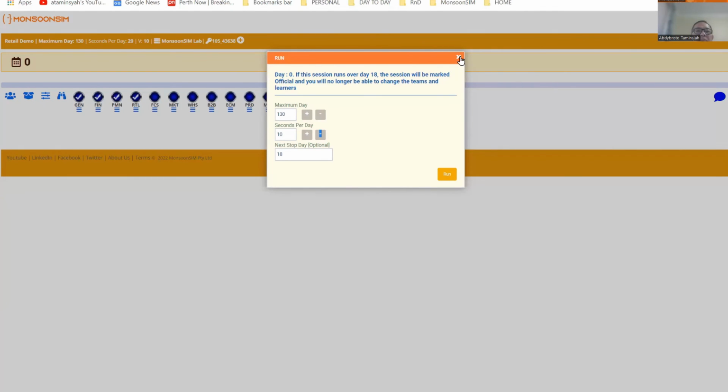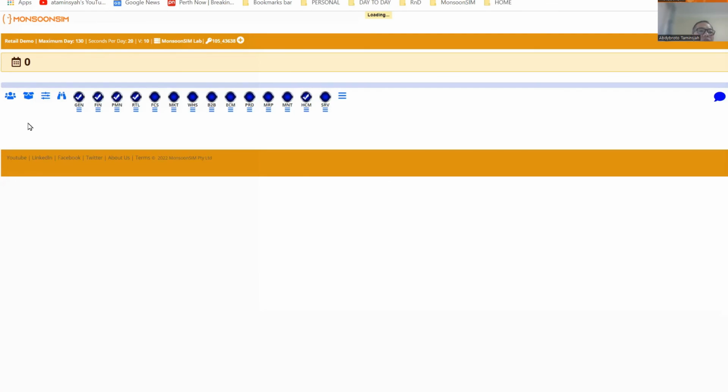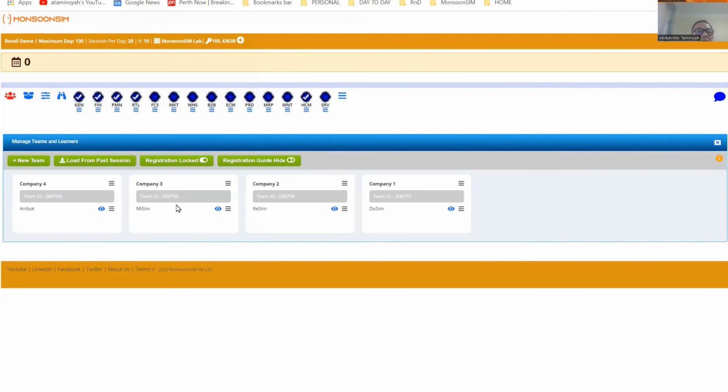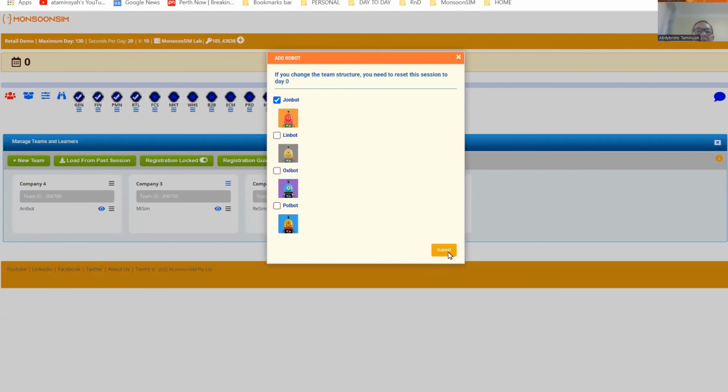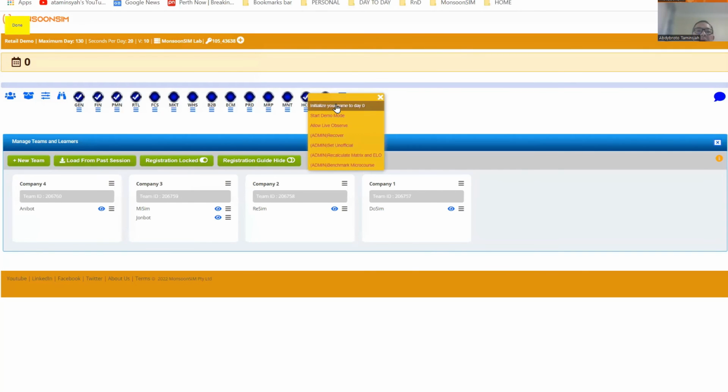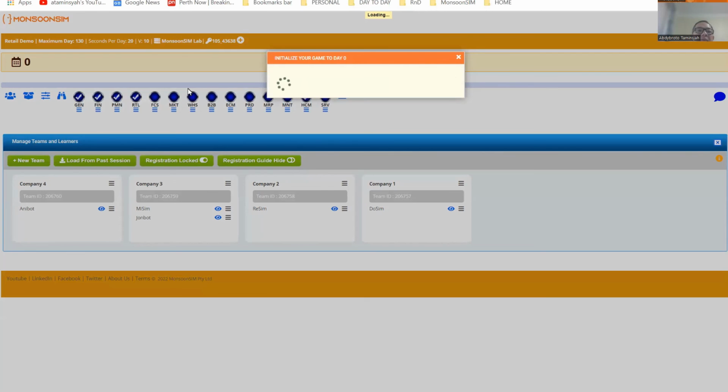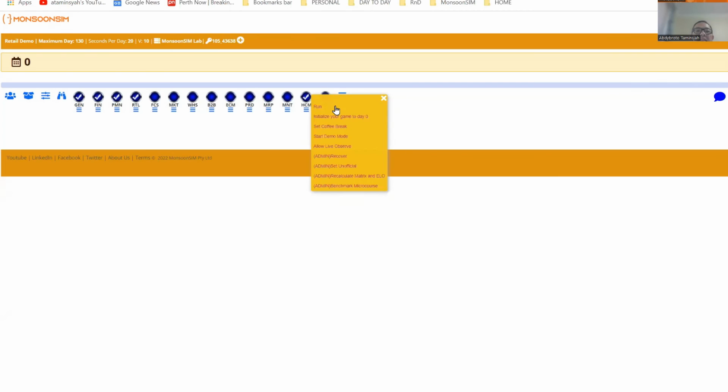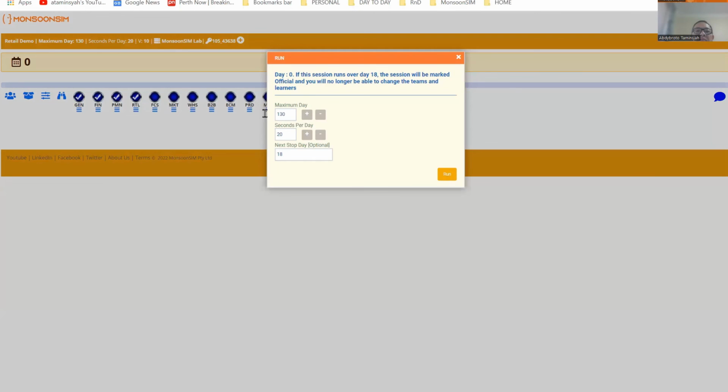I'm going to make it a bit faster just to show you what happened. In fact, I'm going to add another robot here. So there's two robots competing. So there's any bot here. I'm going to put a robot here called John bot, and then I will let them run, initialize the game, and let them run. Okay, let them go. And you can run the game.